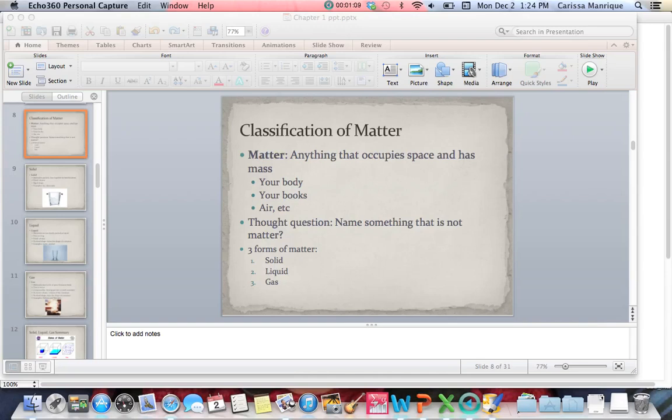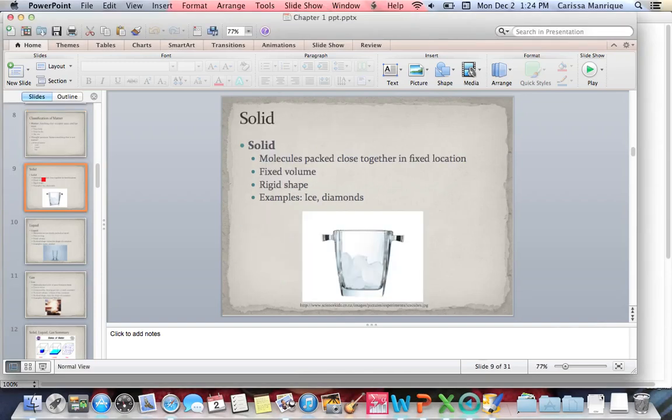All right, now there's three main forms you're probably familiar with, which are solid, liquid, and gas. Okay, so let's go through those. The first one here, solid. Most of us are very familiar with solids. That would be like your book. You can knock on it and you're going to have this nice, solid sound if you want. It's going to make a noise, okay?